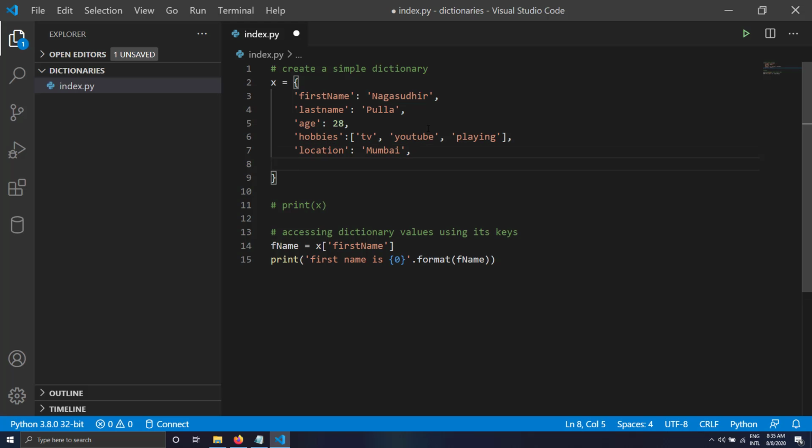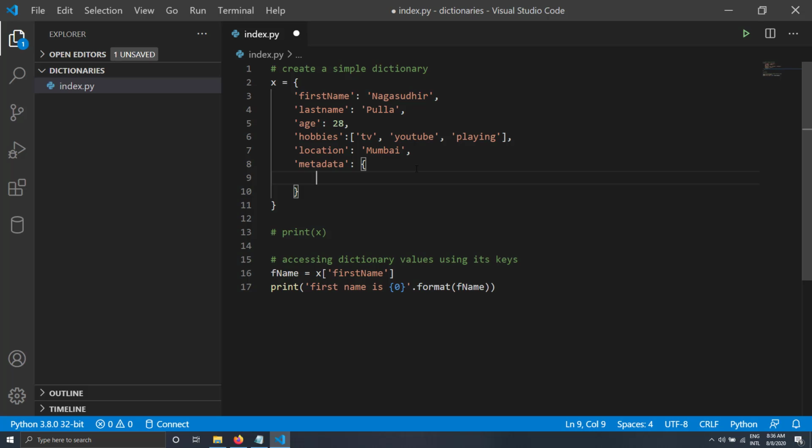And now I'll add another key and I'll write it as metadata. And now the value of a key can be any data structure. So this time I decide to keep the value of a key as a dictionary itself. So I'll add a dictionary here, and here in the dictionary I will once again specify the key value pairs. So here in the metadata I will give it a dictionary and I am giving another keys like proficiency.